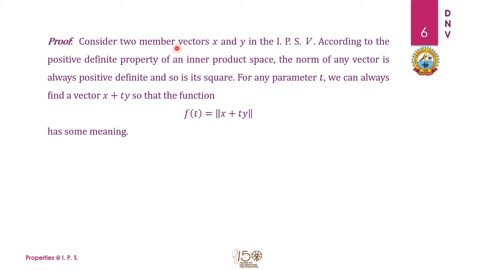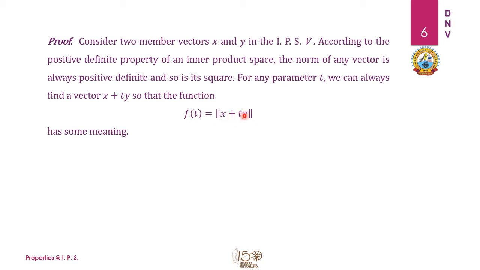First we consider two member vectors x and y in the inner product space V, and V here is the Euclidean space Rn. According to the positive definite property of the inner product space, the norm of any vector is always greater than or equal to 0, and hence its square is also positive definite. So we can always construct a vector x plus ty, which I have written over here, where t is the parameter, for which we can have a function defined f(t) equal to the norm of x plus ty.